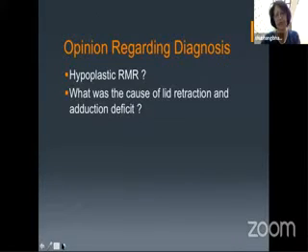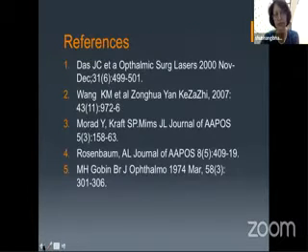So the dilemma was regarding this muscle. If it was a hypoplastic right medial rectus, why was the presentation the way it was? And again, I couldn't find out the cause of lid retraction and adduction deficit. So those were the references.